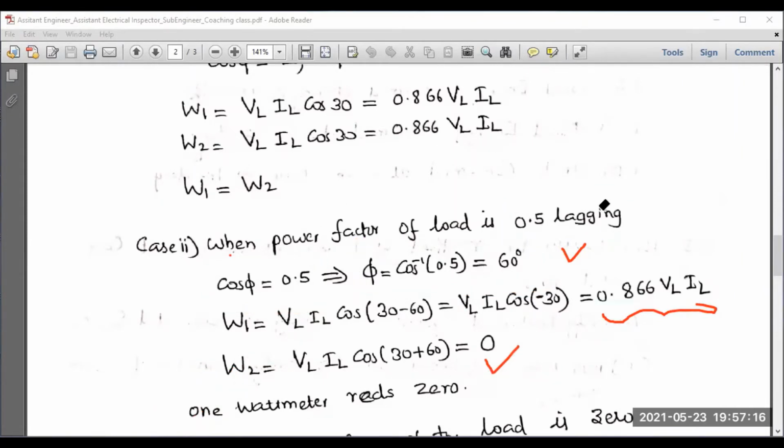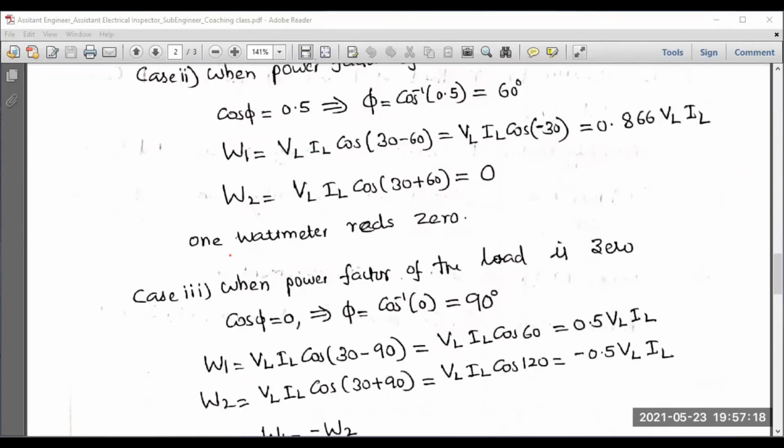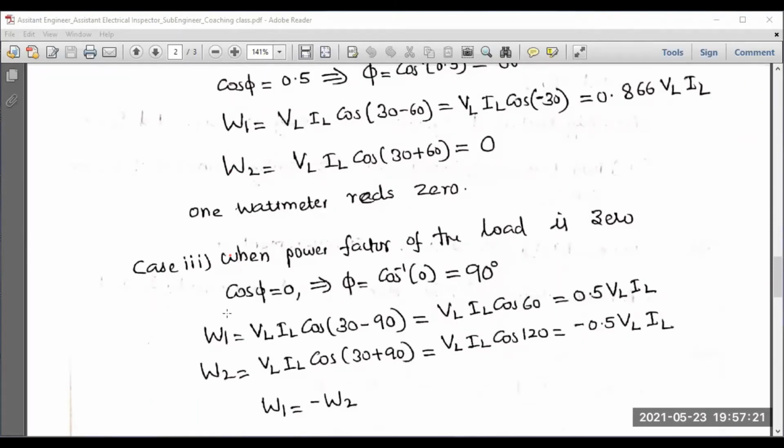And one more condition I would like to tell you. Third case, when the power factor of the load is 0, you write cos phi is equal to 0, phi is equal to cos inverse of 0, that is nothing but 90 degree. Now substitute: W1 equals VL IL cos (30 minus 90), that is nothing but cos minus 60. Cos minus 60 means cos 60, 0.5 VL IL. And W2 means VL IL cos (30 plus 90), VL IL cos 120. Cos 120 gives a negative value, so minus 0.5 VL IL.